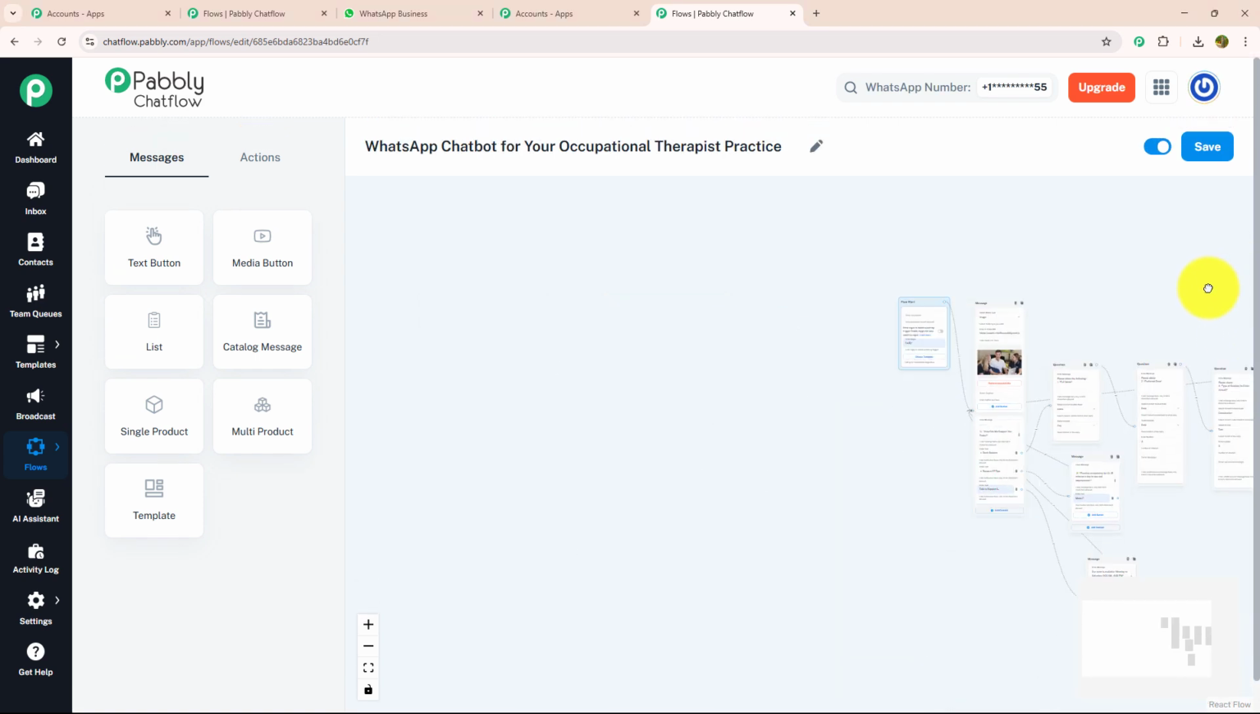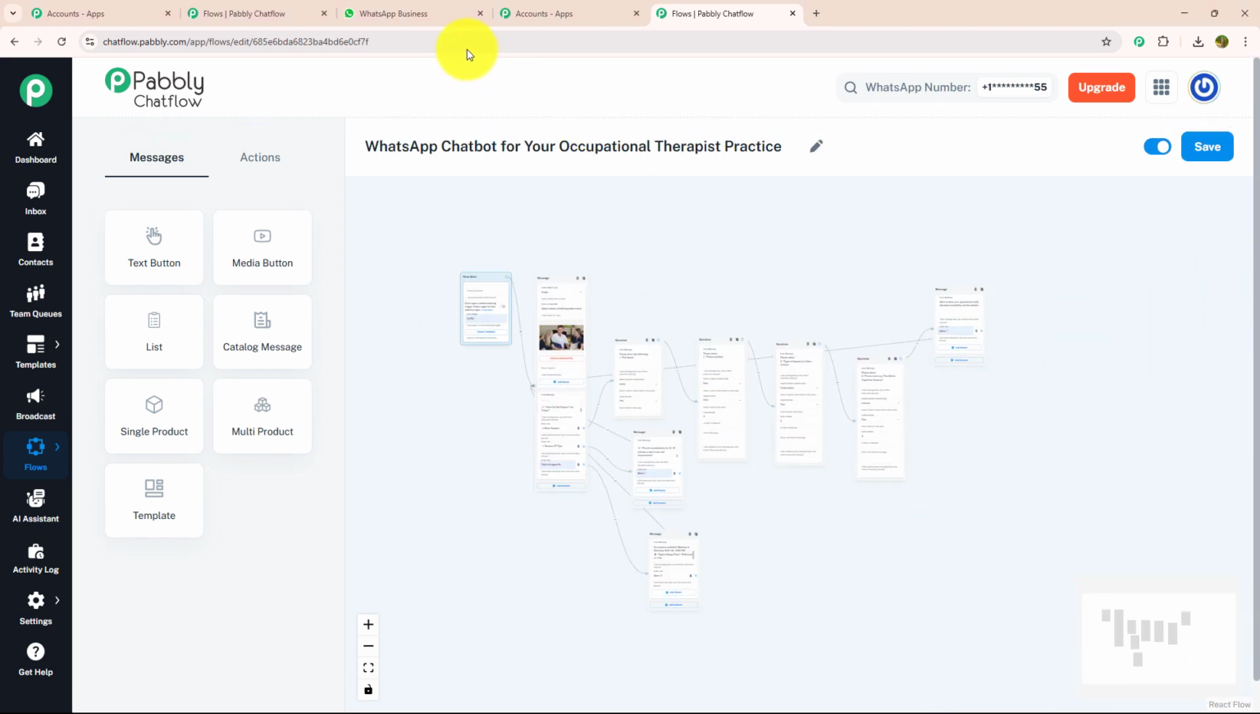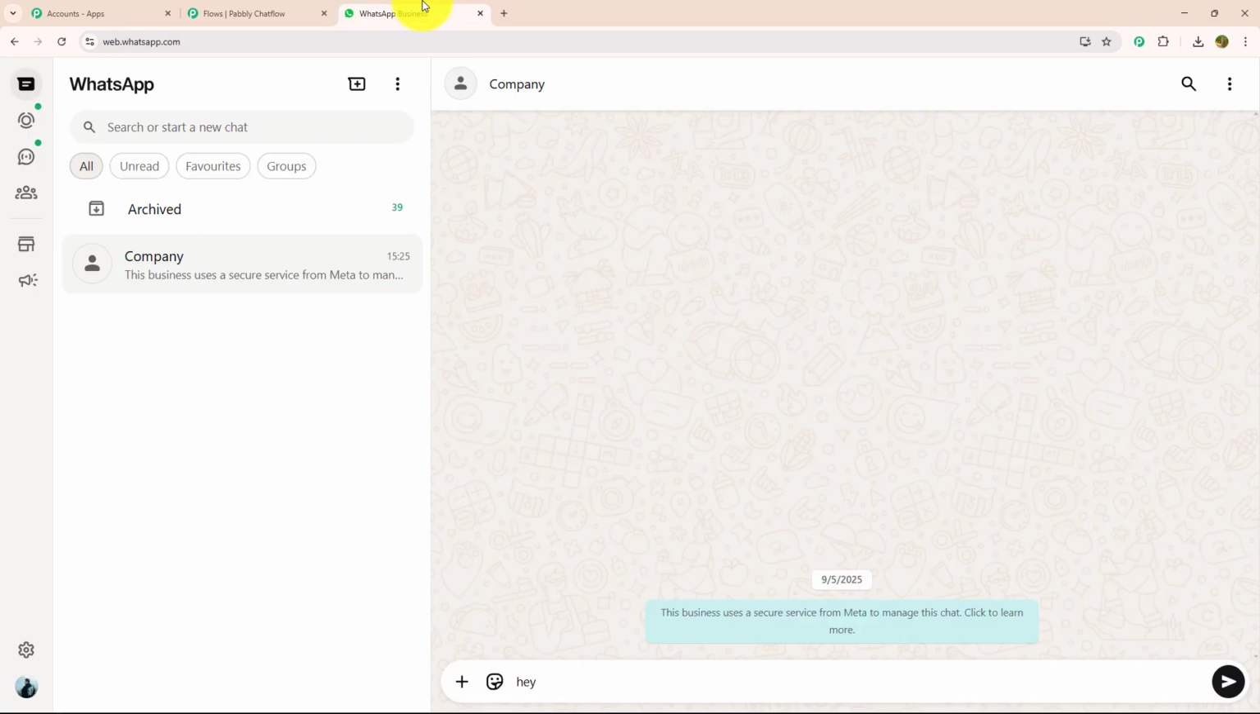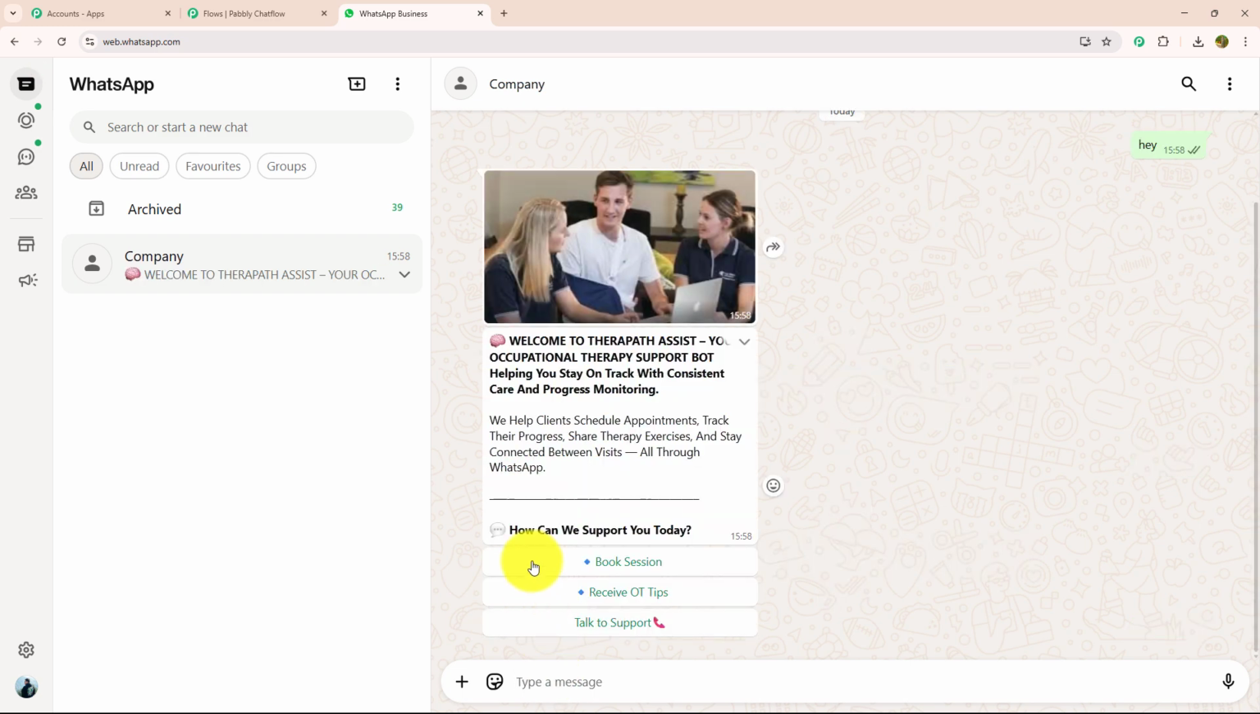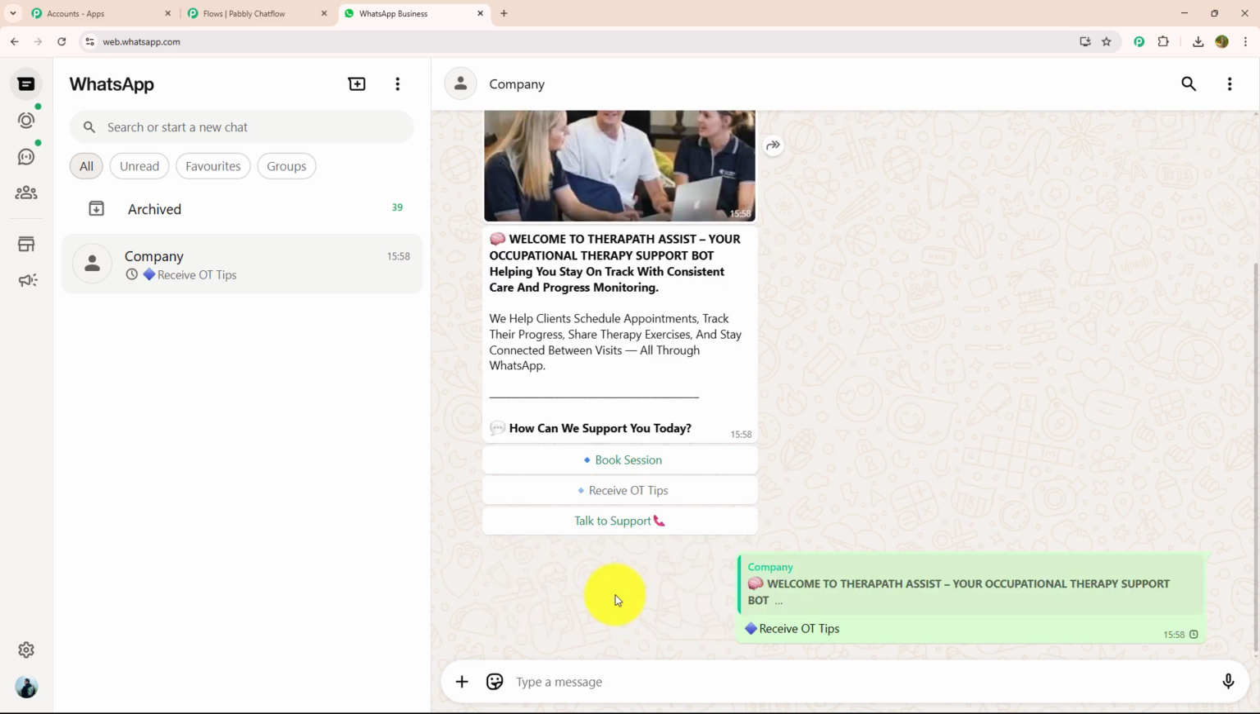Let me show you its real-time working. For that, I need to open WhatsApp Web and here I need to type a key message, for example, hey. As soon as I have entered my key message, I got a welcome message in which they welcome me, and with that they have provided me 3 action buttons: book a session, receive a tip and talk to support. I'm going to click on receive a tip.